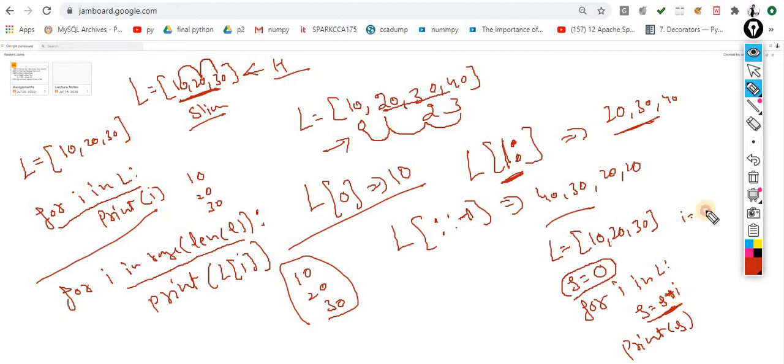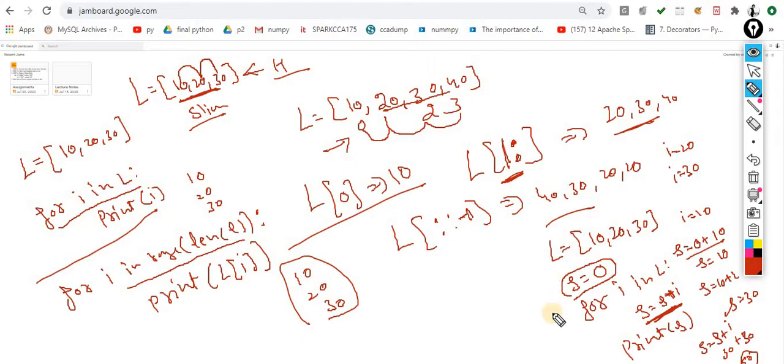In the first case i becomes 10. Initially S is 0, so it becomes 0 plus 10. Now S is 10. In the next iteration i is 20, the same logic is implemented, and this becomes 10 plus 20. Now S becomes 30. In the next iteration i becomes 30. Here the same logic, S is equal to S plus i. S has the updated value 30 and i is again 30, so you will get 60. So this is the scenario, a very useful program. I already told you where exactly this kind of logic is used. So this is just a quick refresher regarding this.